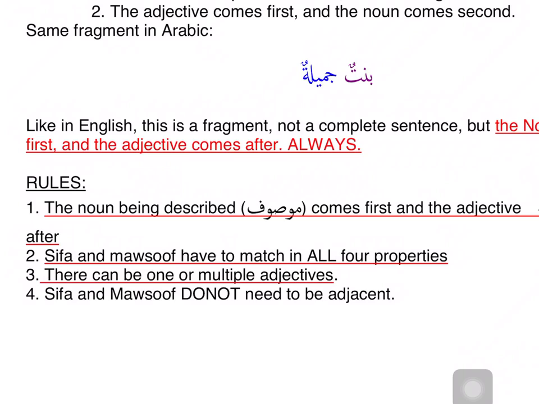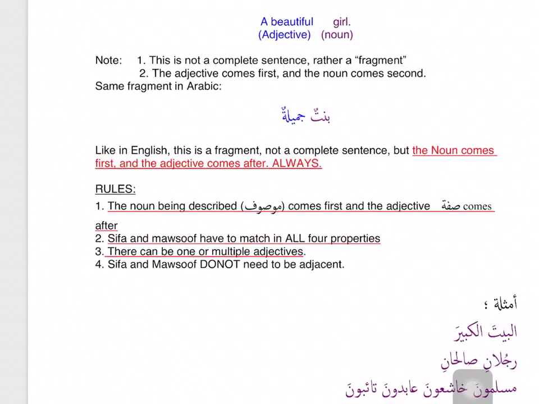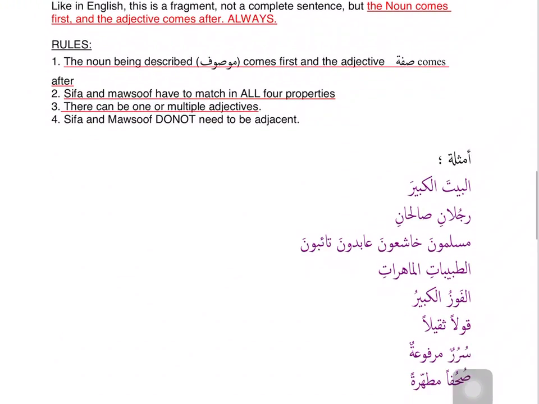Number 3, there can be one or multiple adjectives. So there will always be only one mawsoof, but it can have only one adjective or it can have a lot of adjectives. You can add more descriptions for the bint. And lastly, unlike English, sifa and mawsoof do not have to be adjacent to each other. So bintun jamilatun don't have to be right next to each other. Bintun, and then you might have some words, and then jamilatun comes later. That is possible in Arabic.